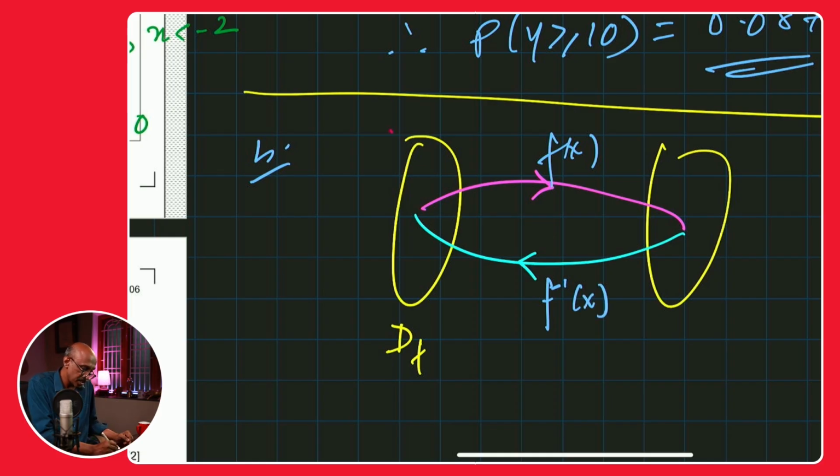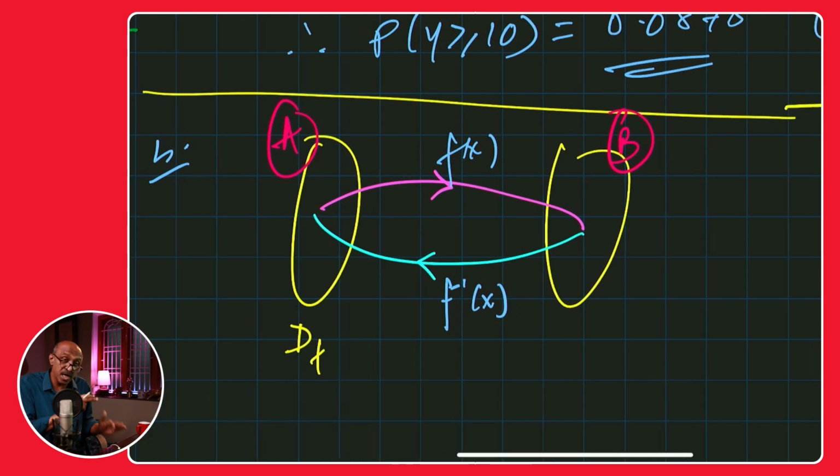So let's just call this set A. Let's just call that set B. That set A is the domain of the function, the input for f. The f goes in this direction from A to B. So A happens to be the domain of f, whereas the domain of f inverse, because that's the direction that f inverse goes, right? So B happens to be the domain of f inverse. Okay, make sure that you get that right.